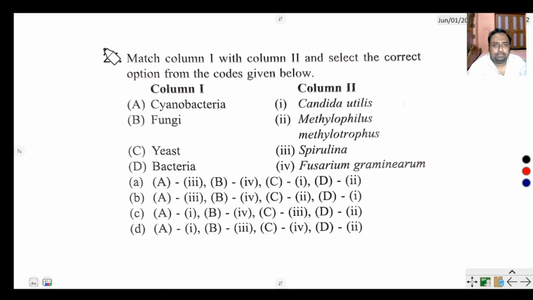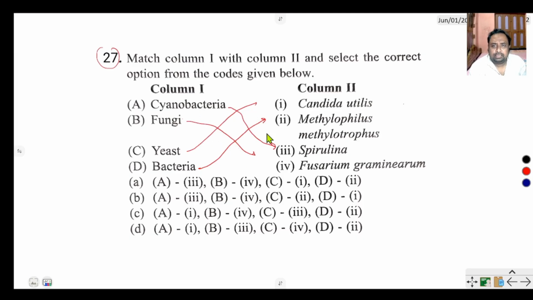Question number 27 says, match column 1 with column 2. Cyanobacteria. The cyanobacteria is spirulina, single cell protein. Fungi. Fungi is Fusarium graminearum, a fungus. Bacteria is Methylophilus methylotrophus, and fungi and yeast. Yeast is Candida utilis, and fungi is Fusarium graminearum.